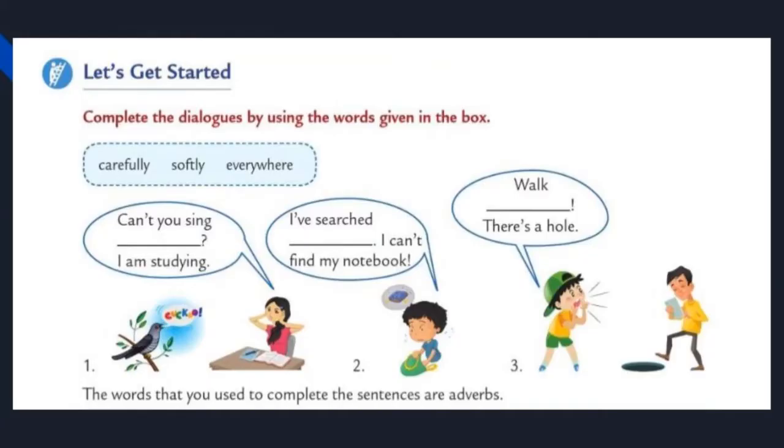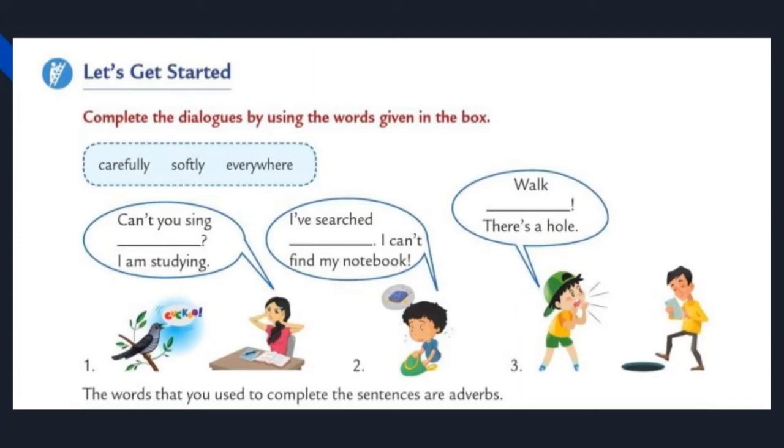Okay students, now we are going to do the exercises. Before the main exercise, let us do a small warm-up activity. All of you take page number 76. Look at the warm-up activity. Complete the dialogues by using the words given in the box. Three dialogues are given, but they are not completed. So what we should do? We have to take the correct answer from the given box. Three words are there. What are the words? Carefully, softly, everywhere.